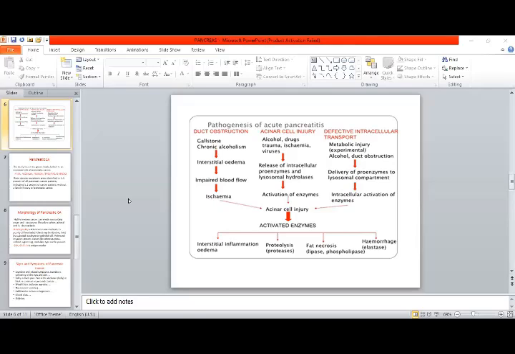Nobody knows about the difference? From where is ADH coming? Which part of the pituitary gland is ADH coming from?